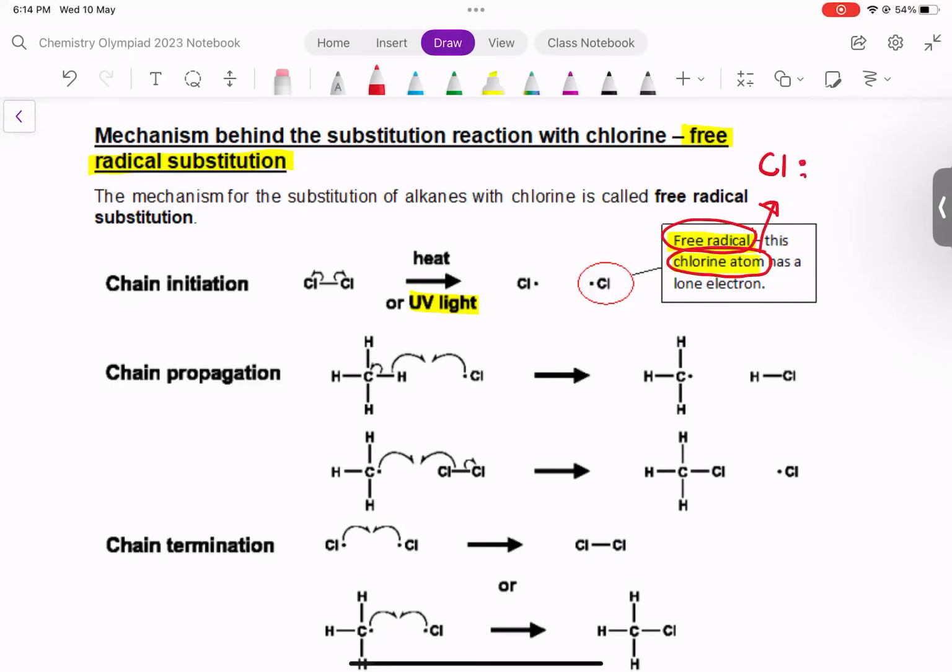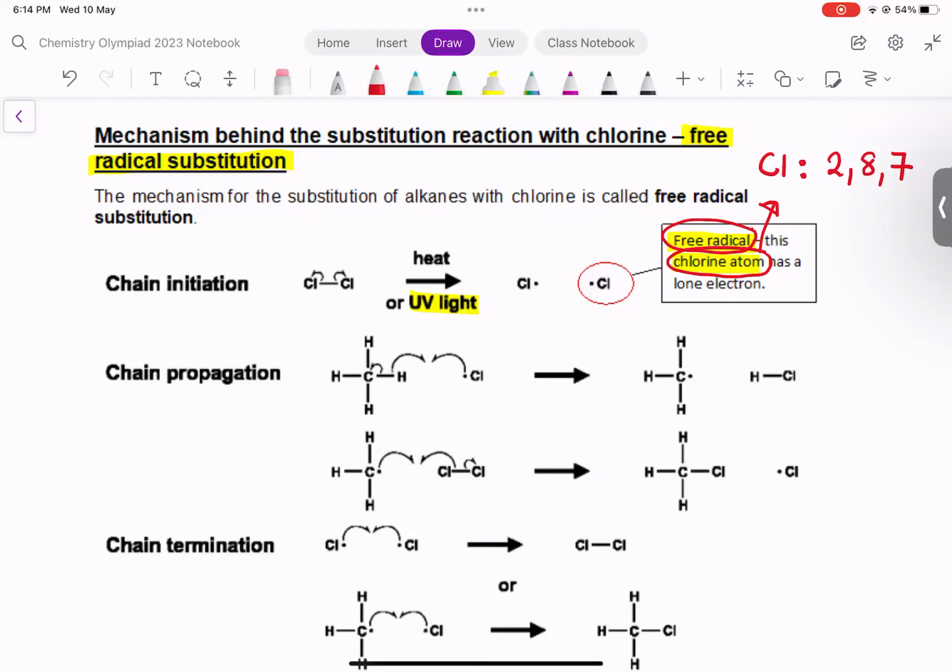Cl is 2,8,7. So I'm sure you know by now, chlorine's electronic structure is 2,8,7 as an atom. This means that the outermost electron shell has 7 electrons, right? So you know by now 7 electrons is actually not stable. It wants to be fully filled, but it's not, right, currently. So chlorine will do all it can to gain an electron, share an electron, all right, such that it can achieve a fully filled outermost electron shell.